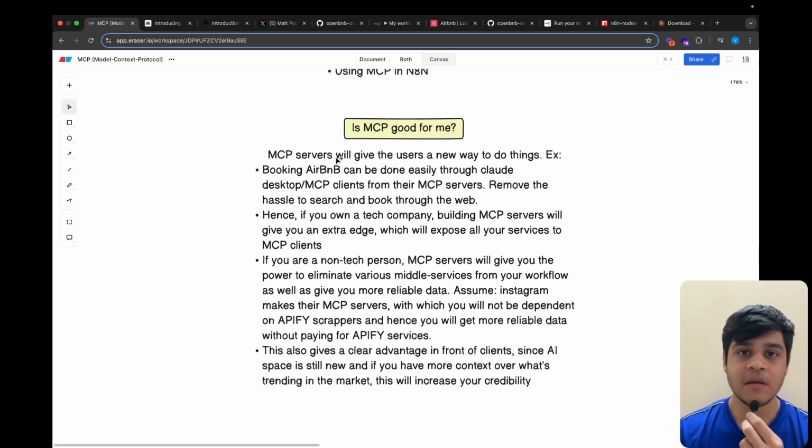So for example, if you see the current journey of the user in today's time, for booking an Airbnb, we first would require either to search on the web or the mobile platform and then do the bookings on that. But after the advent of the MCP servers, we will soon be able to do all the bookings just through our LLM clients. For example, Claude Desktop or ChatGPT or N8N, through all these automations.